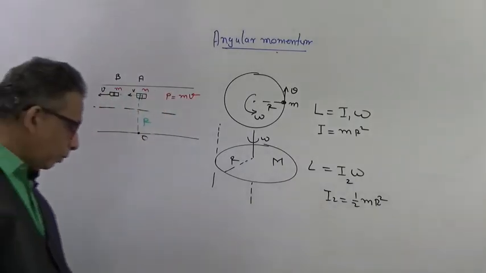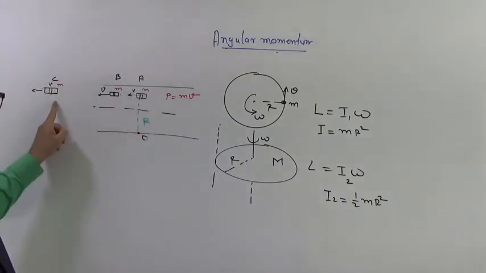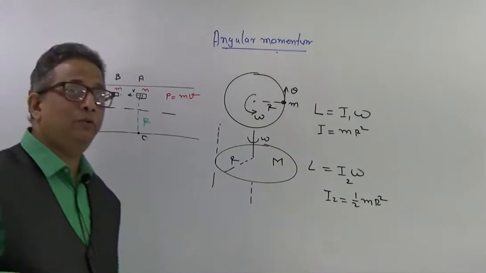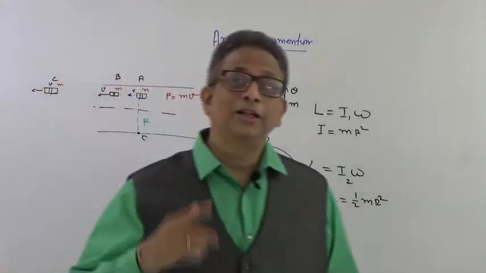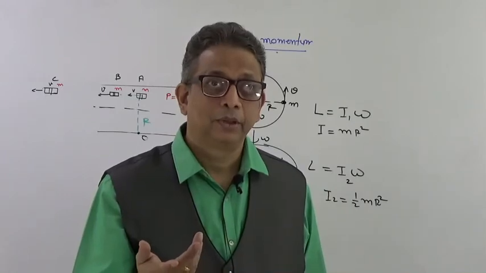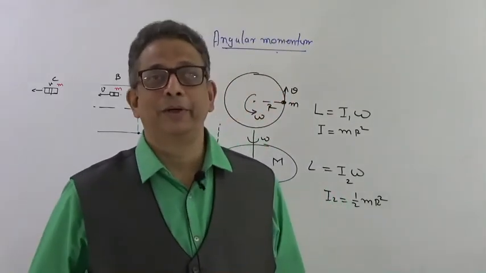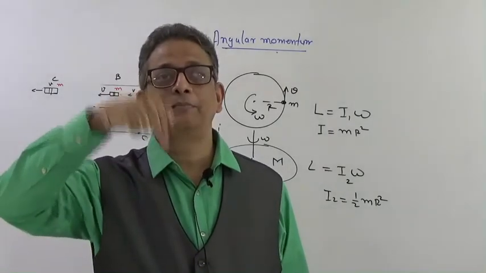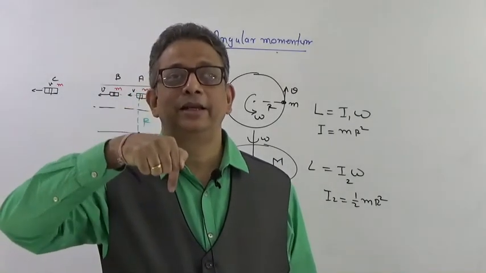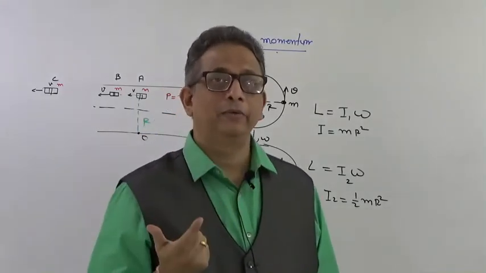Now when we talk about angular momentum, even a car which is moving with a linear velocity will have an angular momentum, but a question has to be asked, around which point? It will have an angular momentum around which point, because for angular momentum some axis or some point is very necessary to be defined. Around that point angular momentum will be developed.